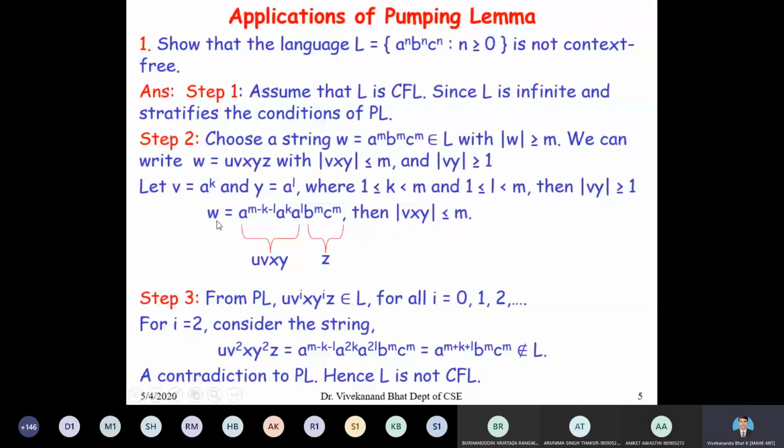Now look at this decomposition carefully. I am writing a to the power of m, b to the power of m, c to the power of m as a to the power of m minus k minus l, into a to the power of k, a to the power of l, b to the power of m, c to the power of m. And I am choosing this vxy as this part, a to the power of k, a to the power of l. So that means the length of this string is clearly less than or equal to m. That implies that the length of vxy is less than or equal to m.